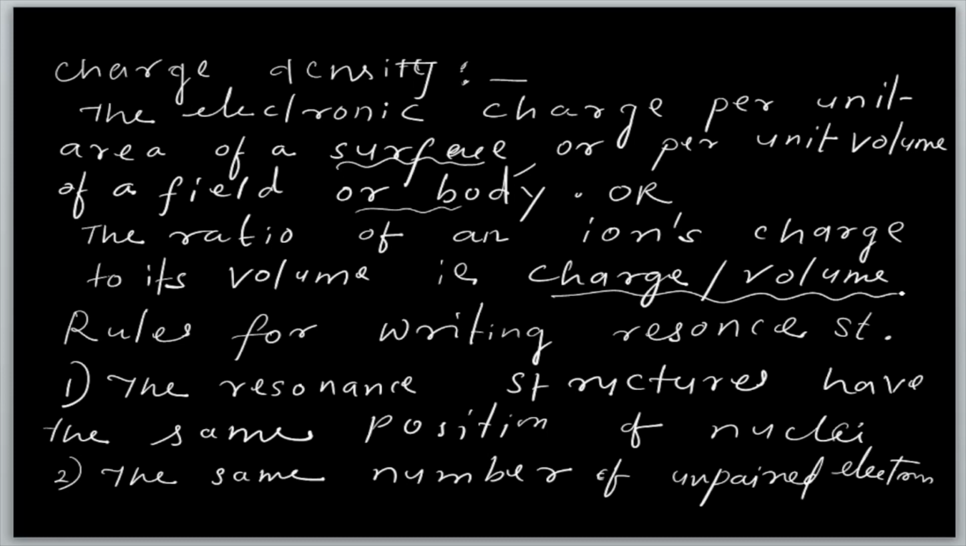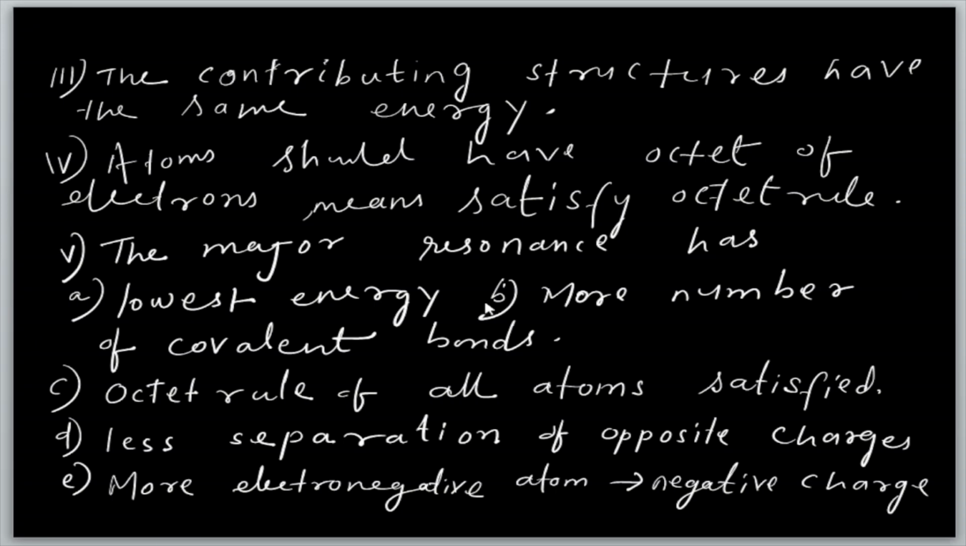Rules for writing resonance structures. In the previous video I explained all the rules of resonance structures, but here I want to tell them only in short form. The resonance structures have the same position of the nuclei. Nuclei position should stay the same, because the nucleus indicates the atom, what the element is. The structures also have the same number of unpaired electrons, which always remains the same in any canonical structure.